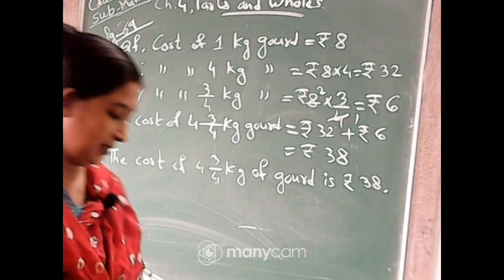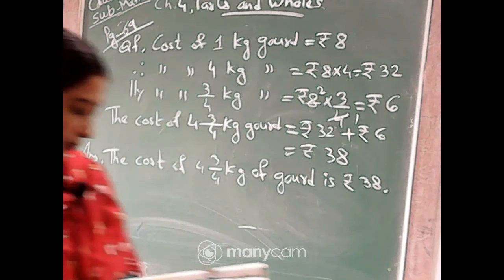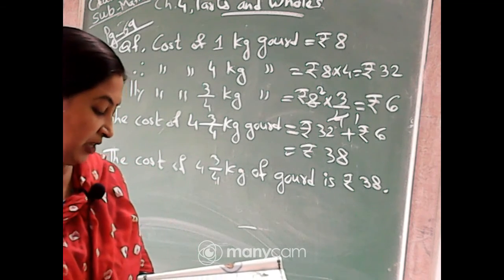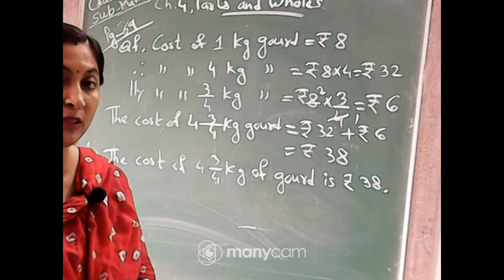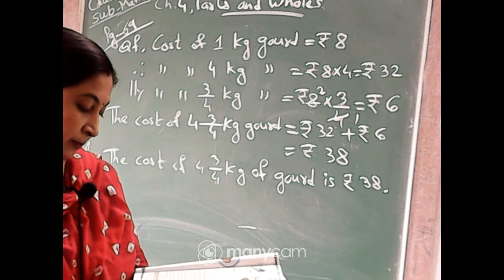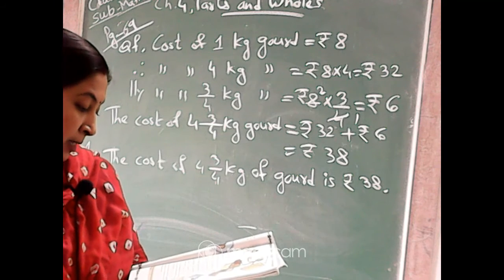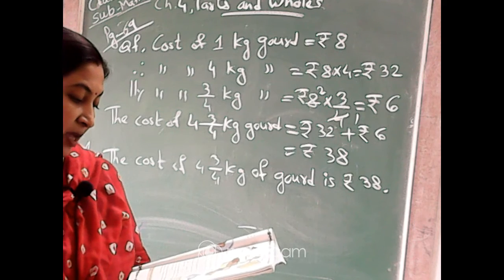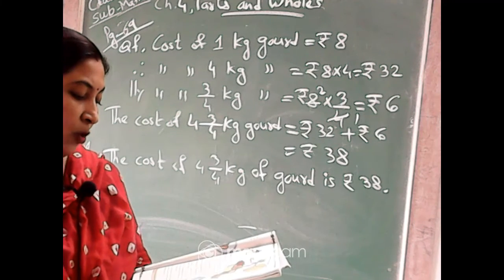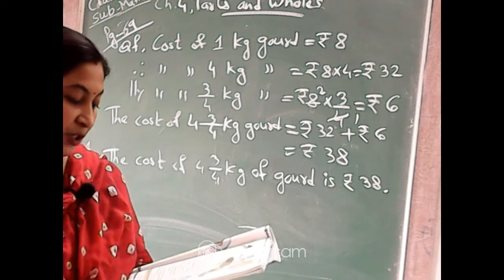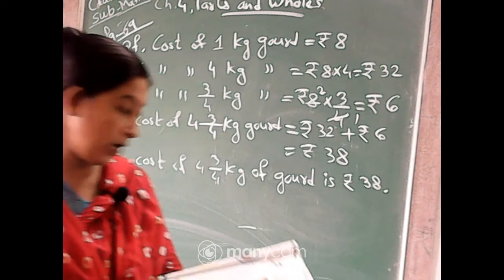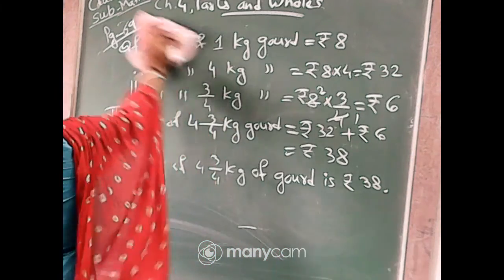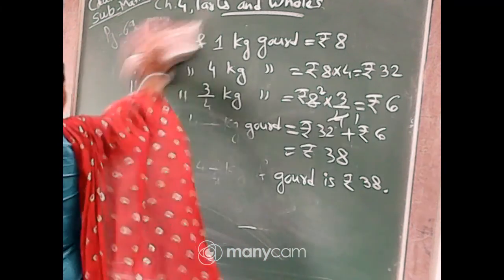Okay. Now come to the next question. Look at the shopping list in Kirti's hand. How much will she have to pay to buy all these? So in Kirti's hand, the shopping list is there. Potato 2 and 1/4 kg, carrot 3 and 3/4 kg, then gourd 1 whole and 1/2 kg she has to buy. Now you have to make the list. So let us make the list.